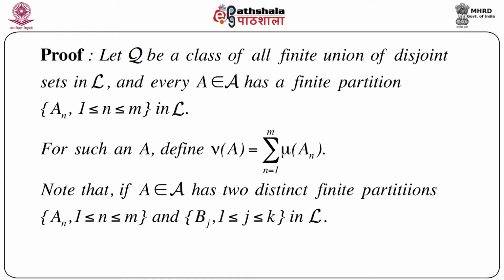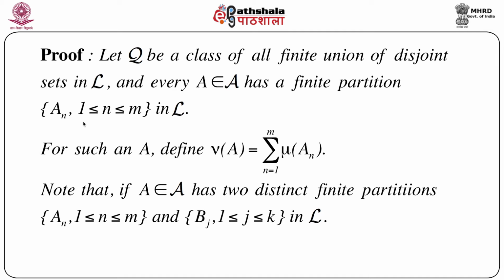And every capital A that belongs to script A has a finite partition A_n, n equals 1 to m, in L. That means when script A is being generated from L, if we take a set from A, we will always find a finite partition of this set A_n.